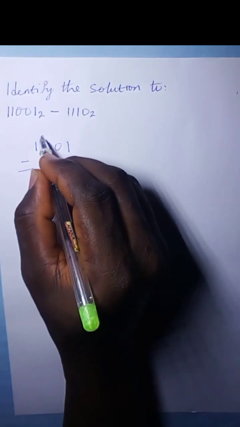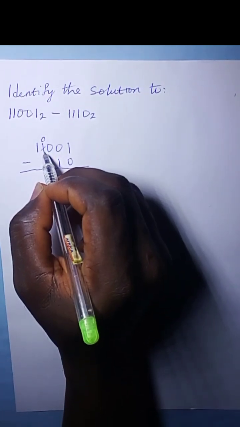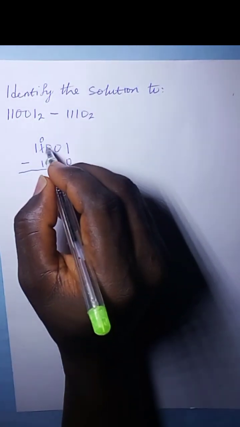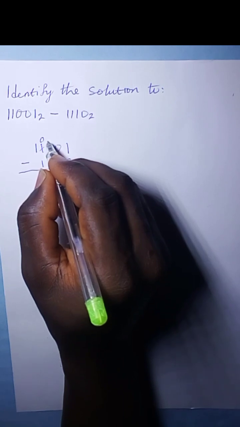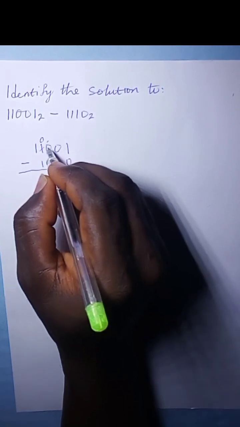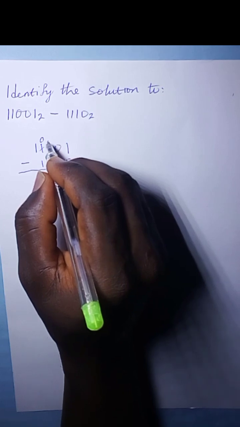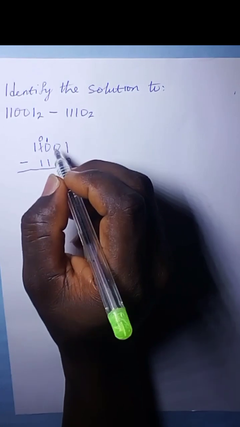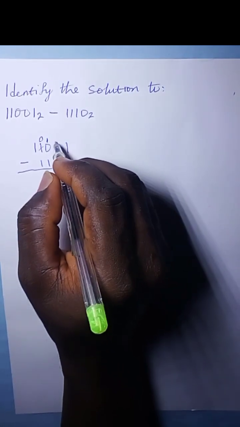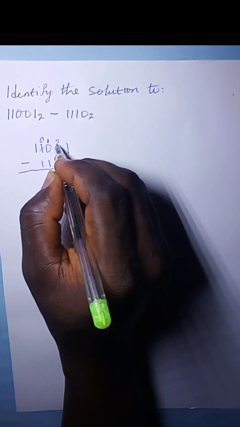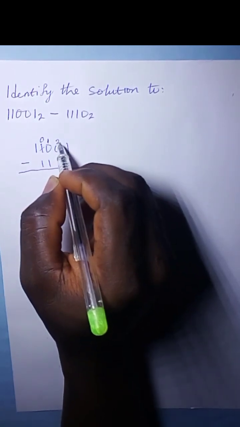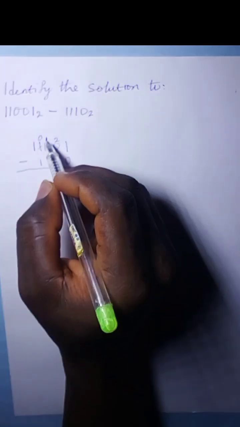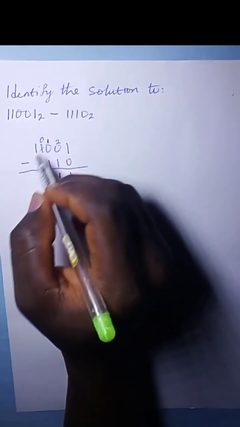Now this 1 you have taken, you call it 2. And if you call it 2, you're going to put it here. Okay? So if you put it here, it will be 2, but you're going to take 1 again from there, so you have 1 here left. Okay, so that 1 that you have taken, you call it 2, and then you put it here. Okay? So you can now say 2 minus 1 to get a 1. You have 1 left here, so you can say 1 minus 1 to get a 0.